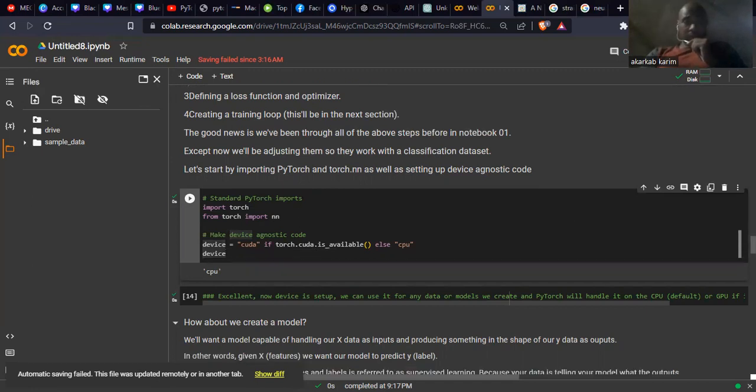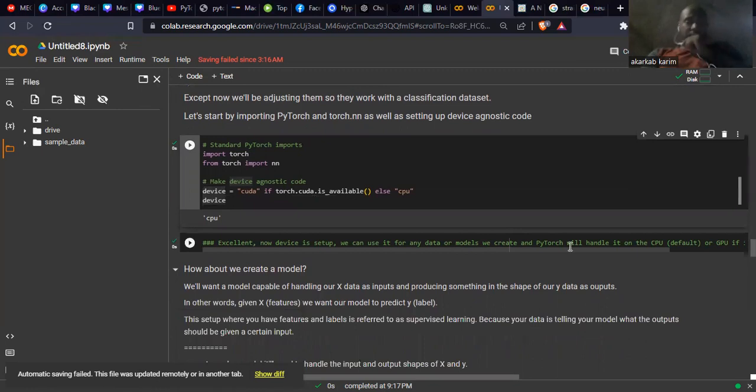Okay, excellent. Now the device is set up. It's the CPU. Now we can use it for any data or model we create, and PyTorch will handle it on the CPU by default, or on CUDA if it's available.